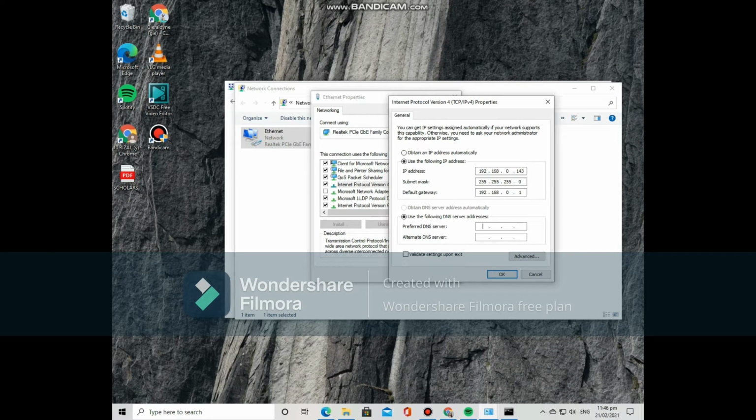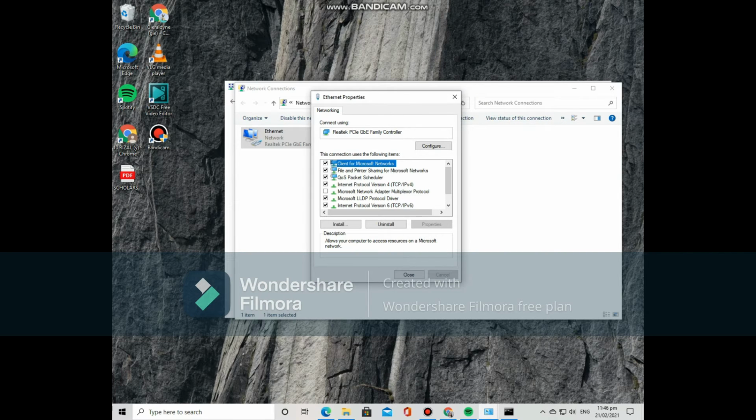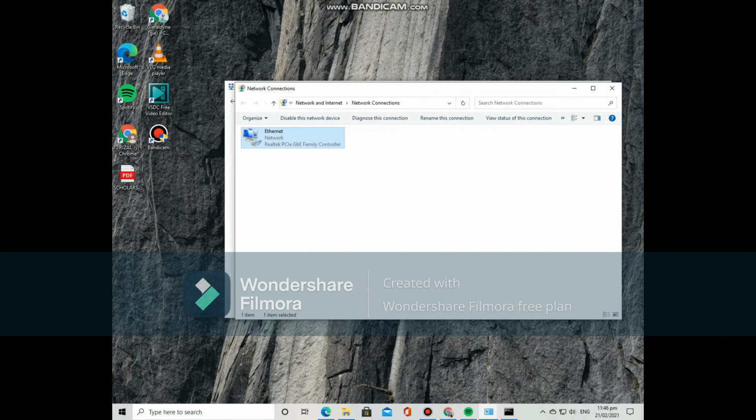The preferred DNS server will be the same as the default gateway, 192.168.0.1. After that, click OK to apply the changes. So as you can see, my internet came back quickly.